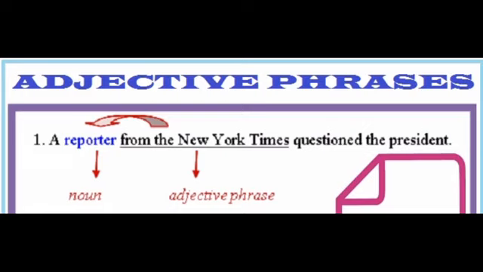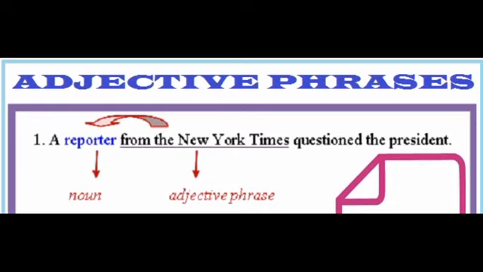In the first example, a reporter from the New York Times questioned the president. Here, a reporter, of course, is a noun. From the New York Times is the adjective phrase. It is a group of words that says something about the noun a reporter.